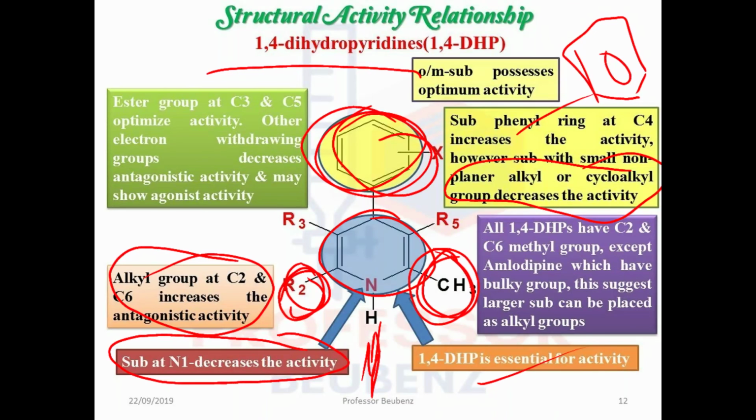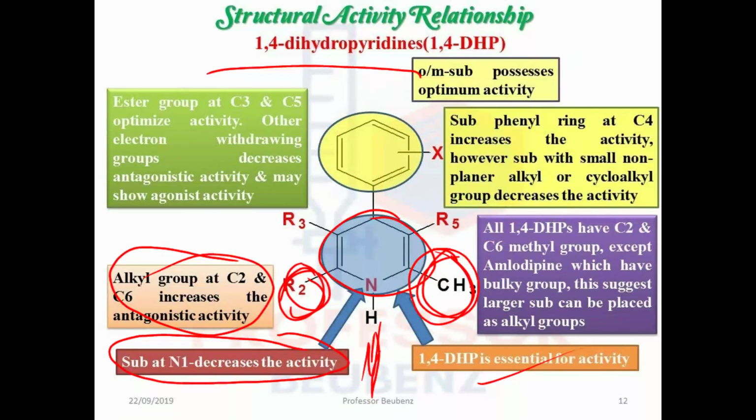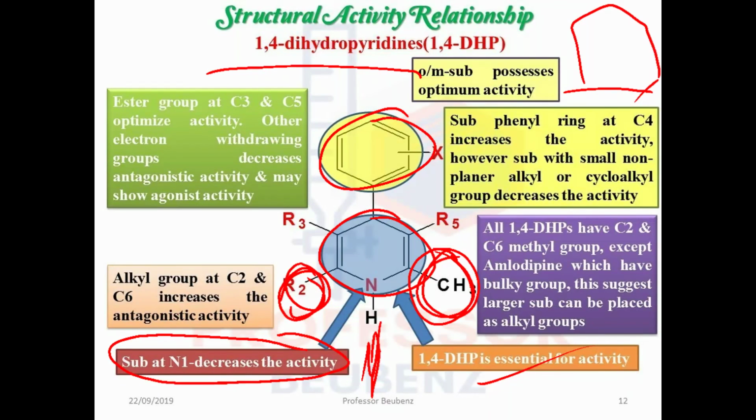So this is the phenyl ring. Okay, so if we replace this phenyl ring with a simple cyclohexyl ring, it will decrease or diminish the activity. So there must be the presence of a phenyl ring. You cannot replace the phenyl ring with any other group. Next, if the phenyl is substituted at the ortho or meta position, it produces the optimum activity.